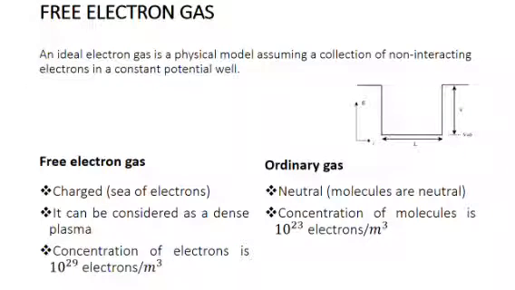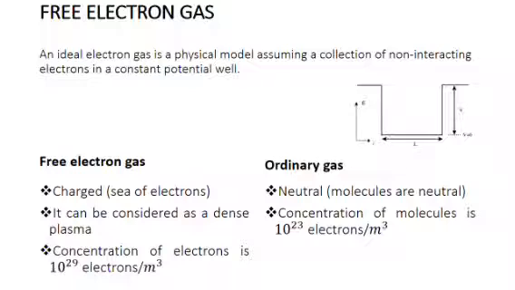Free electron gas is a physical model assuming a collection of non-interacting electrons in a constant potential well. The figure represents the potential experienced by the electron in the free electron model. There is a rectangular potential well where V is the surface potential of the metal. Inside the rectangular potential well, the potential experienced by the electron is 0.